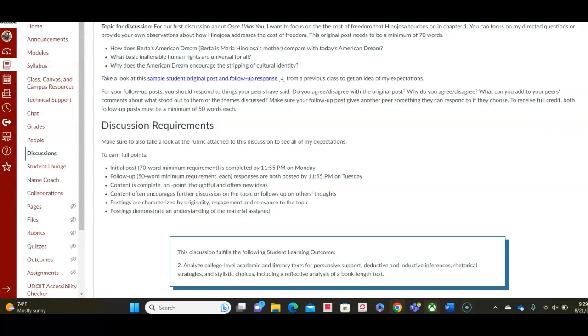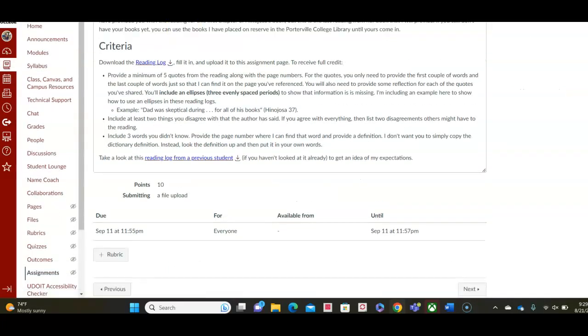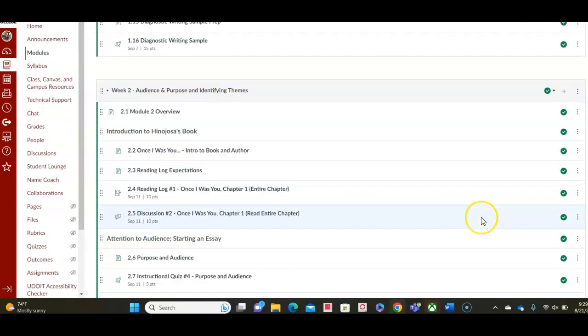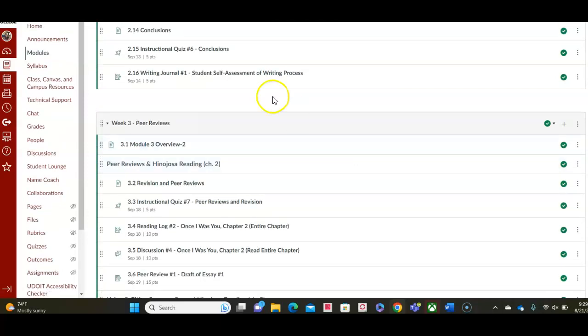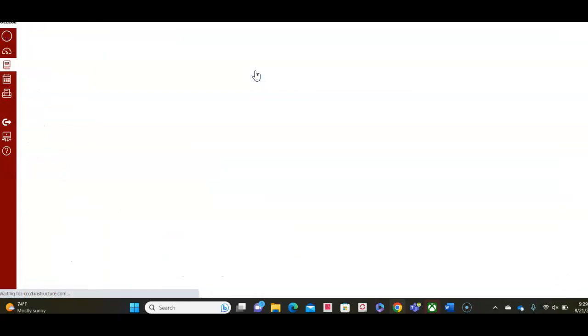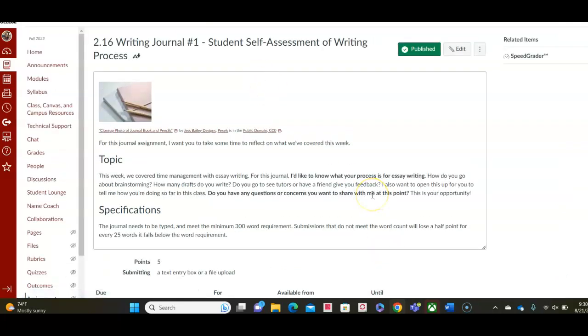Finally, we have writing journals to complete. These will be at the end of the week. And the end of the week is always Thursday for me, for my classes. And these are low stakes, credit, no credit. I just want to see how you're doing. You'll practice some of the skills that you're learning each week. And sometimes it's just a check-in, like when you're working on essay number 3, I just want to know how you're doing.